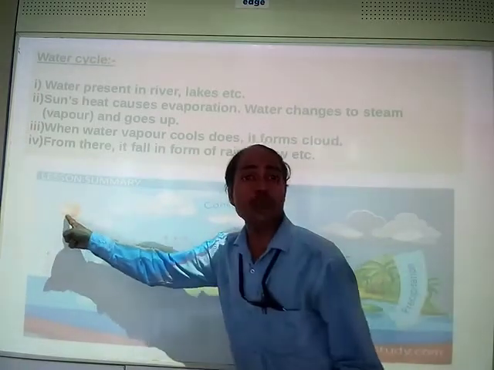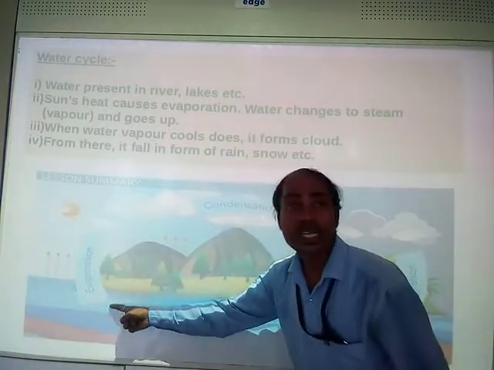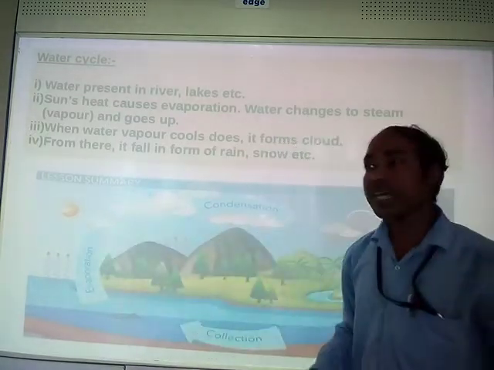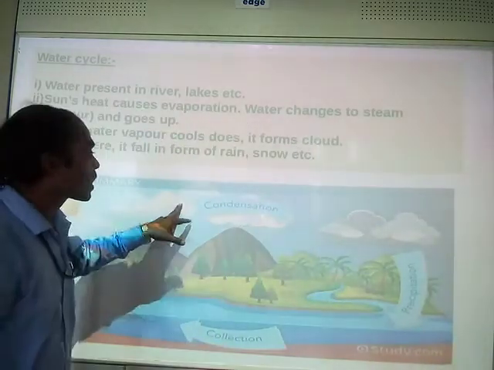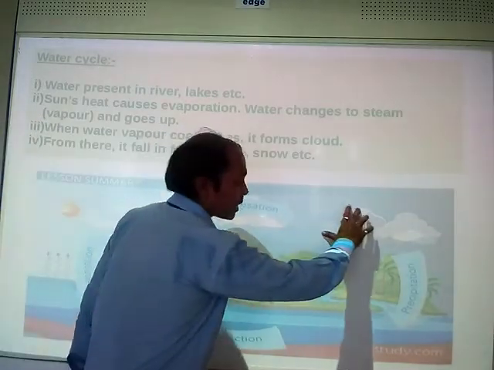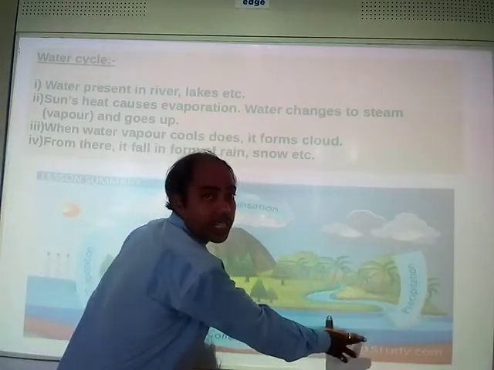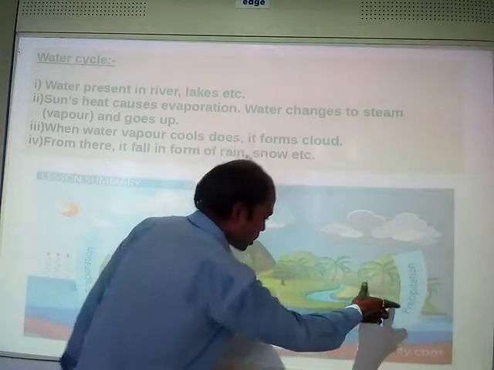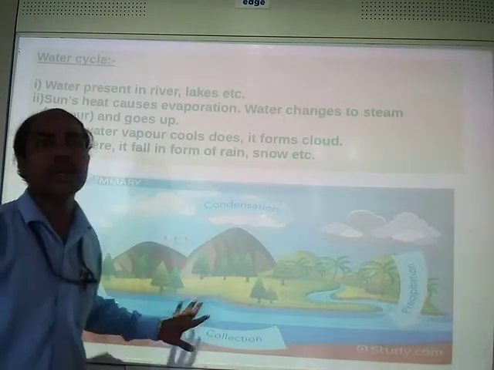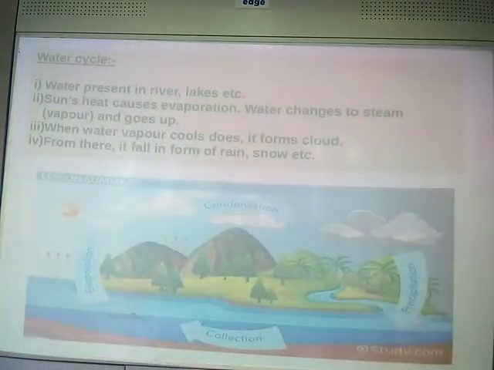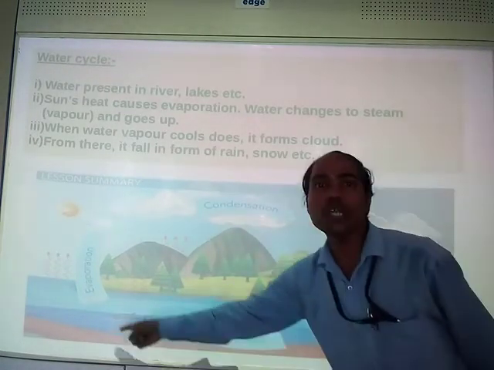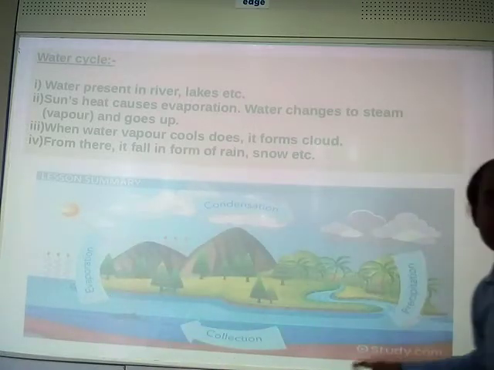By the heat of the sun, the water evaporates and goes up in the sky. There it forms clouds. When the cloud cools down, it again falls in nature as rain. This rain is again collected in river, pond, lake, right? So a cycle continues on like this.